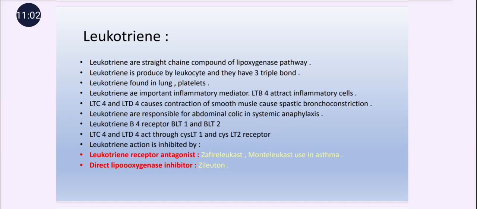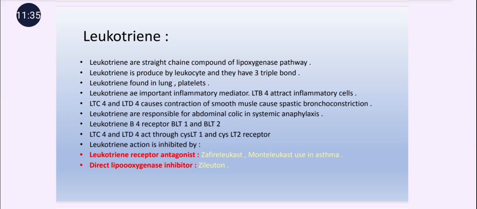And LTB4, LTC4, LTD4 are various products that are produced by the lipooxygenase pathway. They act on different receptors. LTB4 acts through the receptors BLT1 and BLT2, and LTC4 and LTD4 act through the receptors CysLT1 and CysLT2.